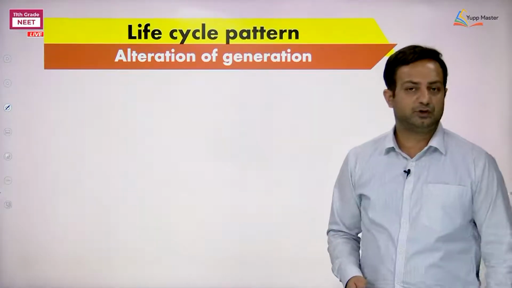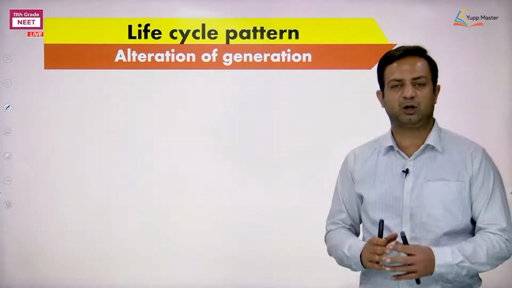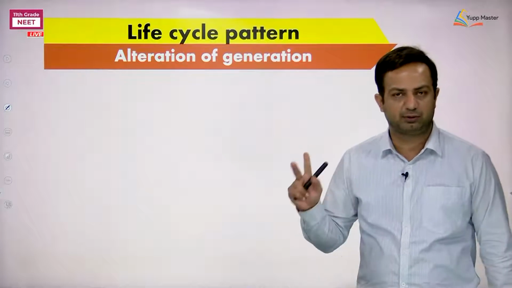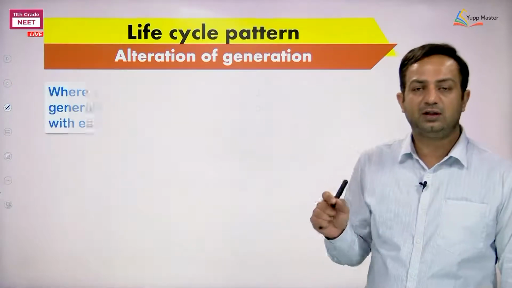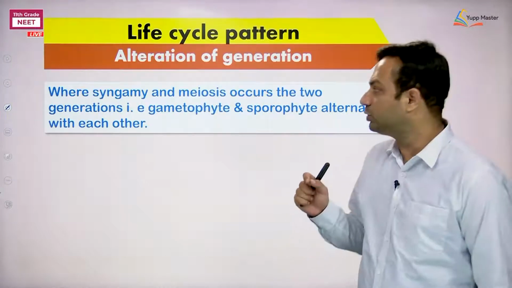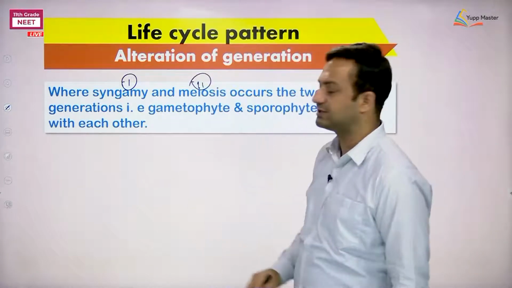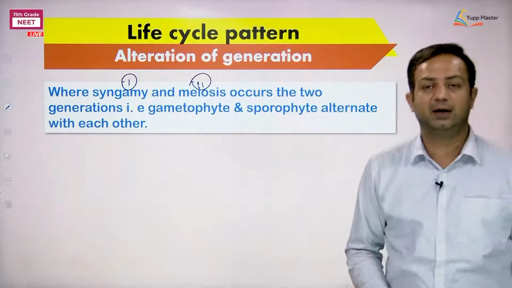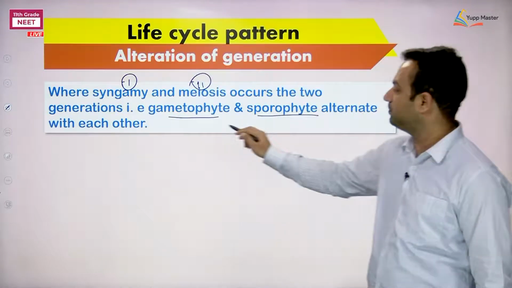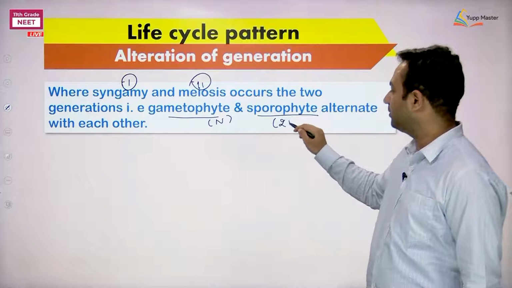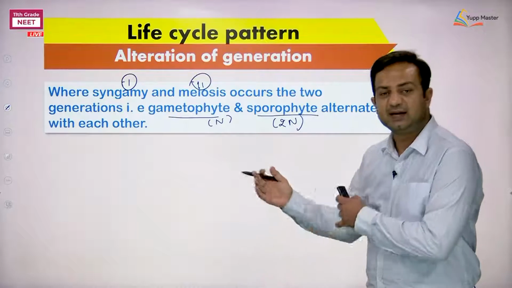What is alternation of generation? In total, in the entire plant kingdom, wherever sexual reproduction is taking place in the plant groups, there are 2 generations as we had discussed in the beginning, gametophyte and sporophyte. Where these 2 generations are found, we are observing the 2 particular events of sexual reproduction. One is called syngamy, the other is called meiosis. Definitely they must occur in sexual reproduction, and when these are occurring, definitely the 2 types of generations, the haploid and the diploid one, the gametophyte and sporophyte respectively, are going to alternate with each other.